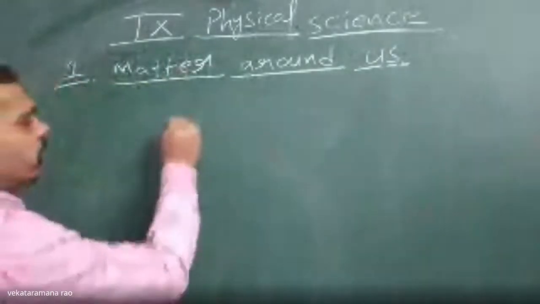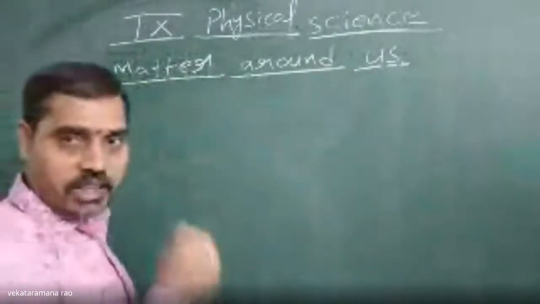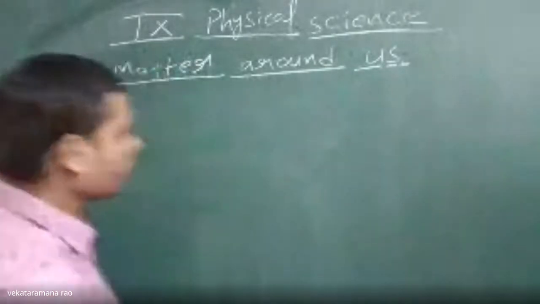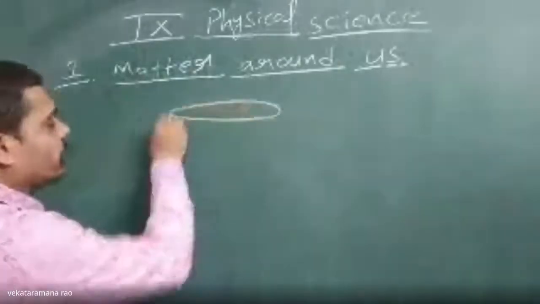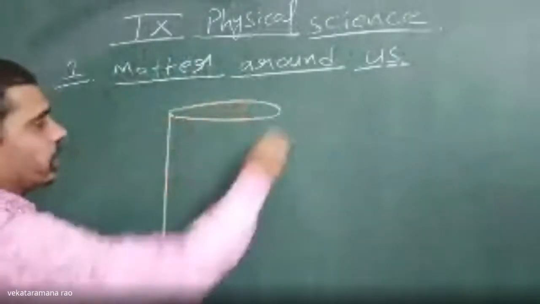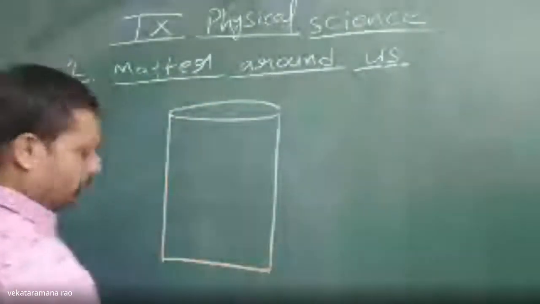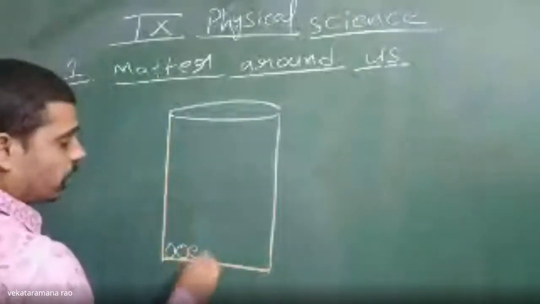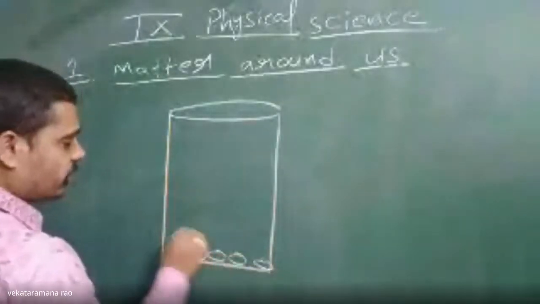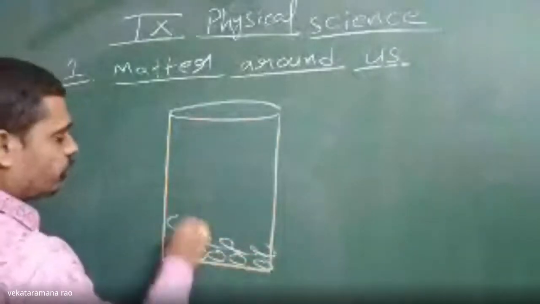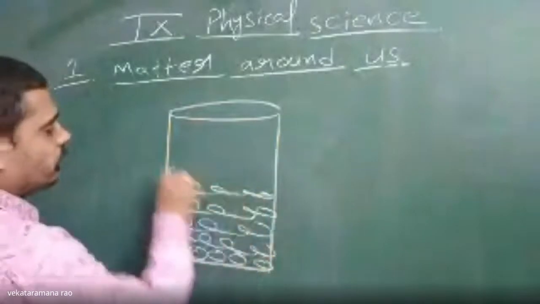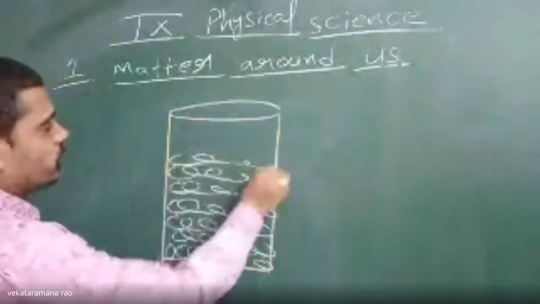Now, let us take one activity and discuss all the changes of state of matter activity-wise. Let me take one beaker and fill it with ice cubes, just ice cubes.